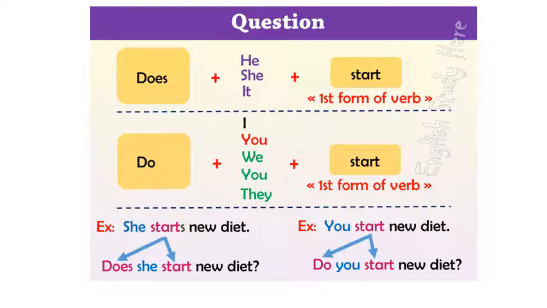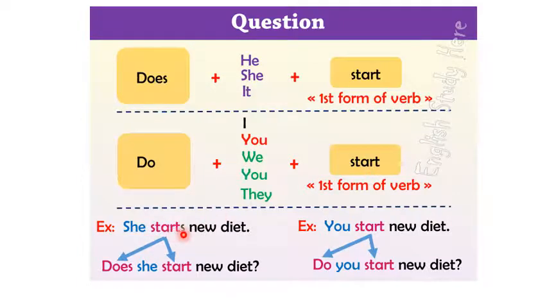In the question form, we use does and do at the start of the sentence. With singular, we use does, and with plural, we use do. For example, does he start? Does she start? Does it start? And in the plural form, do I start? Do you start? Do we start? Do they start? You can see more examples.